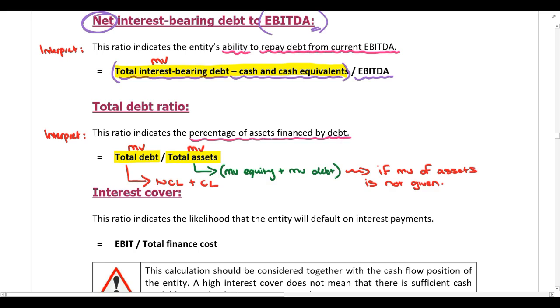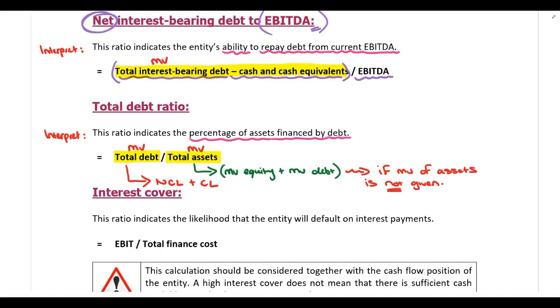So you only calculate the market value of assets like this if you have not been given the market value of assets. Obviously, if they tell you the market value of assets, use the market value of assets that's been given. If it's not given, you can calculate the market value by taking the market value of equity and adding the market value of debt.